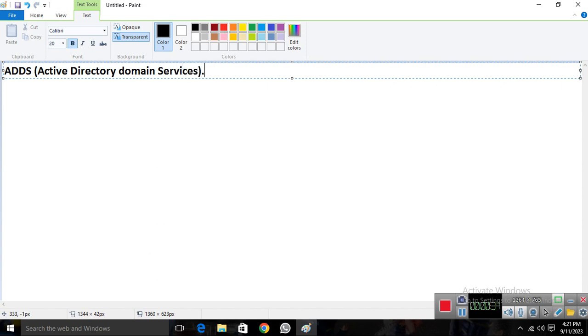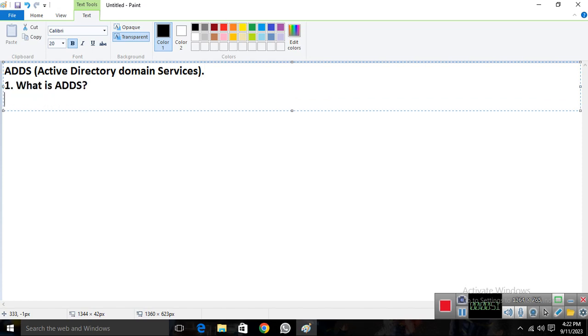Now, the concept is that you need to understand two things. Number one, what is ADDS, and number two, why we use ADDS. So we need to understand two things: what is ADDS, and why we need ADDS on Windows Server 2022. We'll start with the first, what is ADDS?